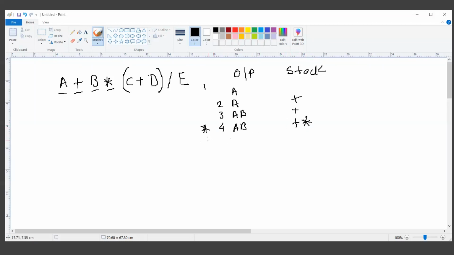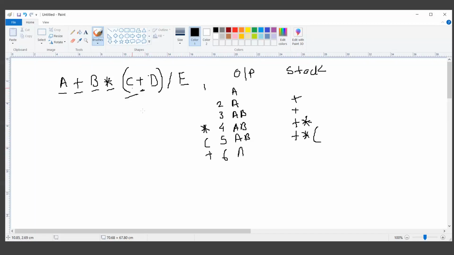Now in the fifth step, we scan the next character. Right now we are scanning a bracket. So in the fifth step, the output is A, B, with nothing new, but on the stack we have plus, then multiplication, and then the opening bracket. Now in the sixth step, we are scanning the plus symbol. Sorry, I forgot to scan C. We have scanned this bracket.